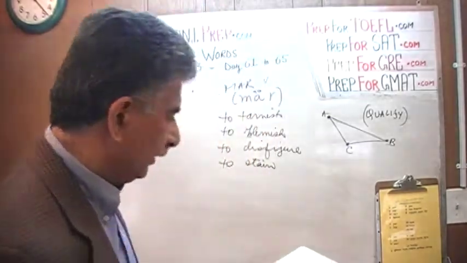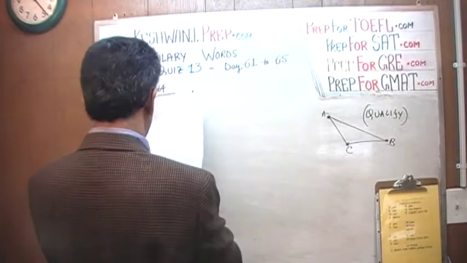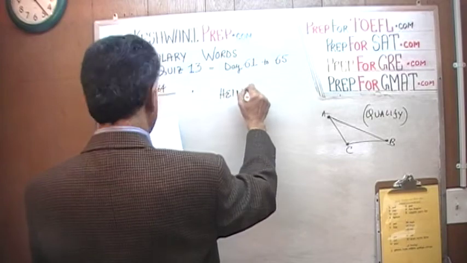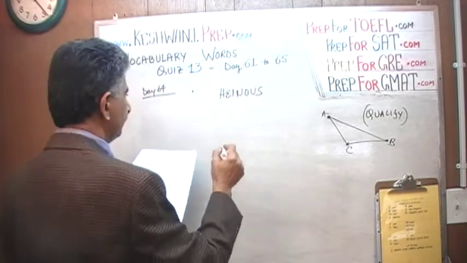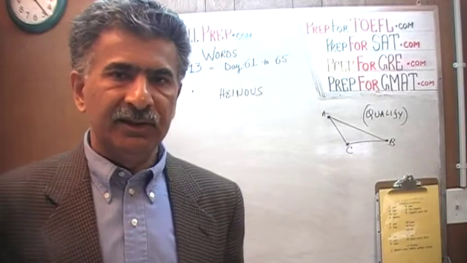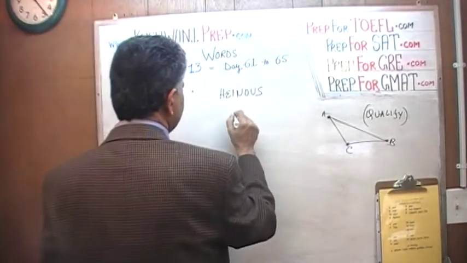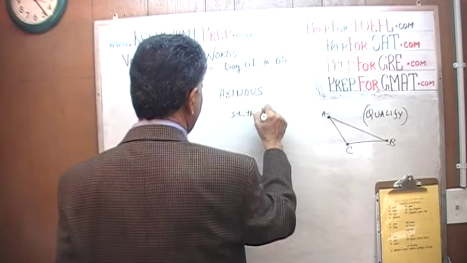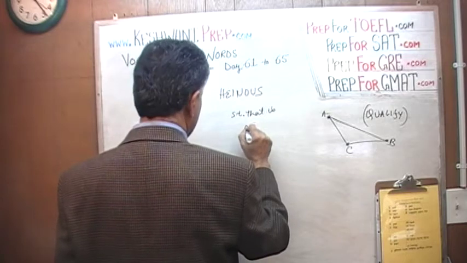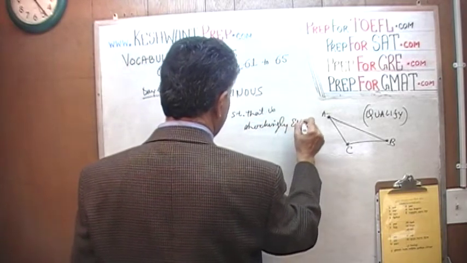The next word that we learned on day number 64 was heinous. Something heinous is something horrendous, something unbelievably shocking, something shockingly evil.